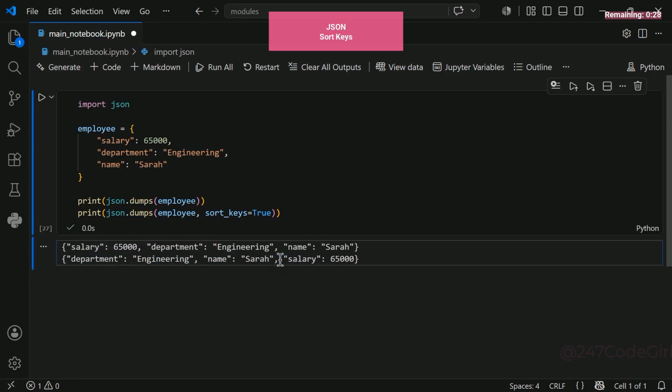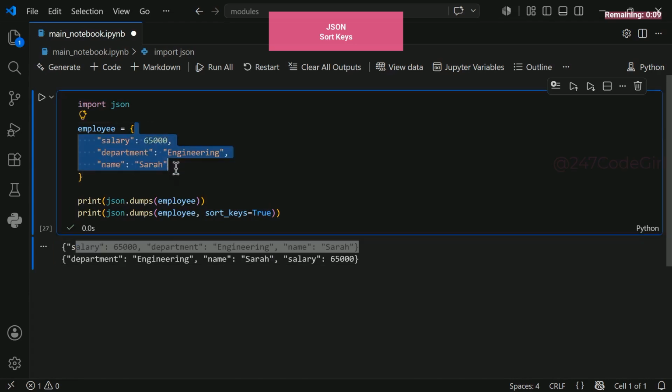This is a game-changing trick for your deployment pipeline. It simplifies diff comparisons in Git or any code review tool. If you're committing database seeds, test outputs, or logs, enabling sort keys ensures your team can easily track changes side by side without the clutter. And there you have it, perfectly ordered JSON data.